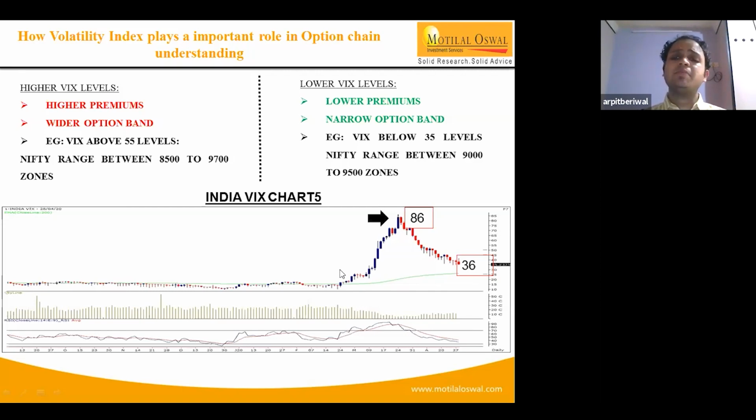On expiry day, it's important to play because generally there is good movement on expiry day. So if there is momentum, it is advisable to buy options, but with strict stop losses. And if there is a range bound market scenario, it's advisable to sell out of the money strike options. We will be taking a few more questions.